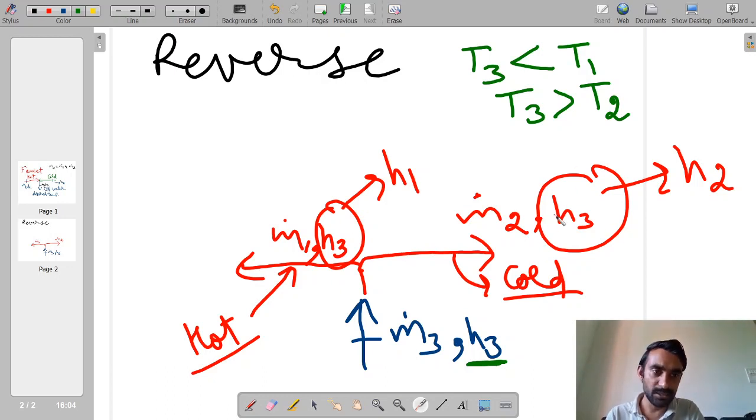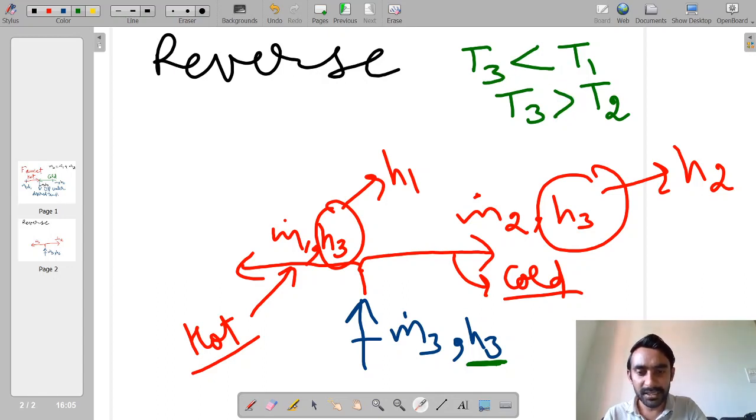equal to H3. But one we have to bring to H2 and another we have to bring to H1. So it means this T3 temperature is less than T1 and greater than T2.